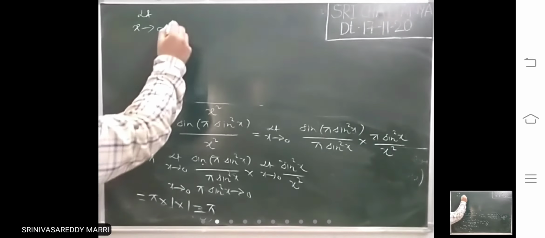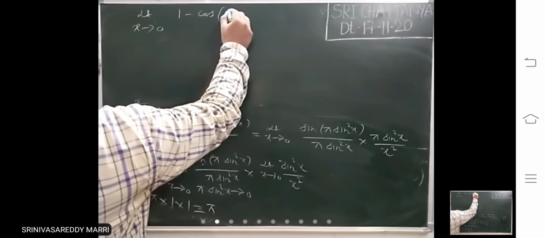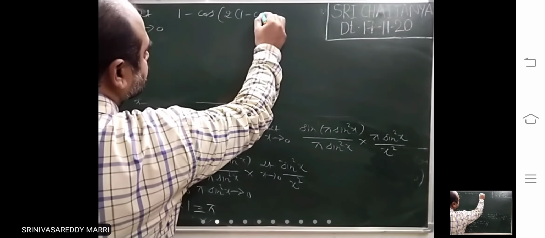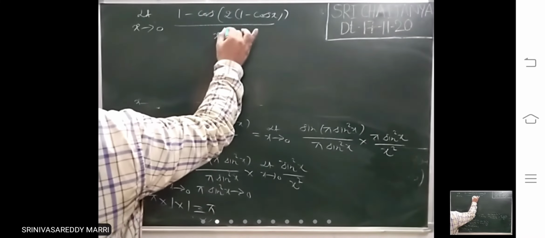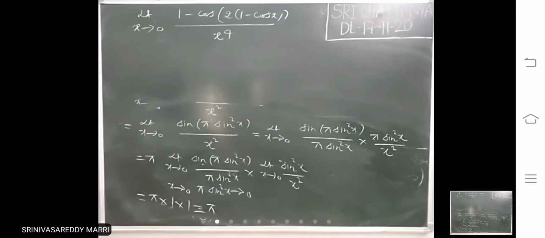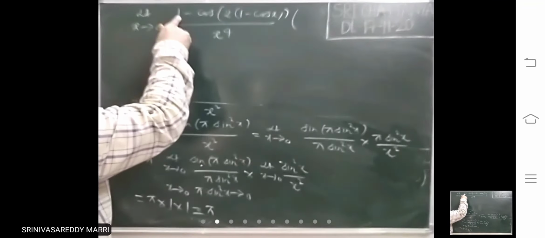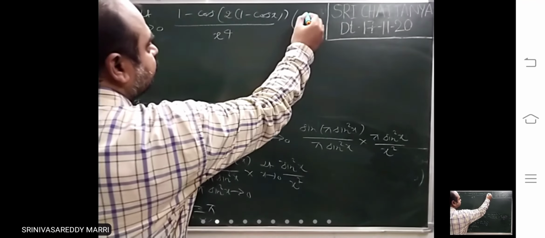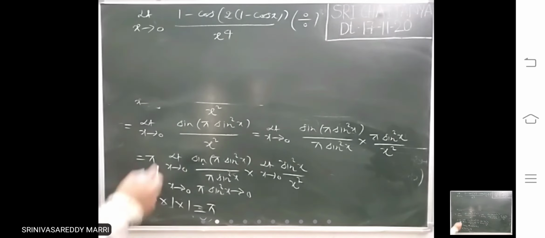Limit x tends to 0. Suppose we look at one problem, divided by x to the power 4. Let us see this problem. First substitute 0, what will you get? 1 minus cos 0, that is 1 minus 1, which is 0. So we get 0 by 0.